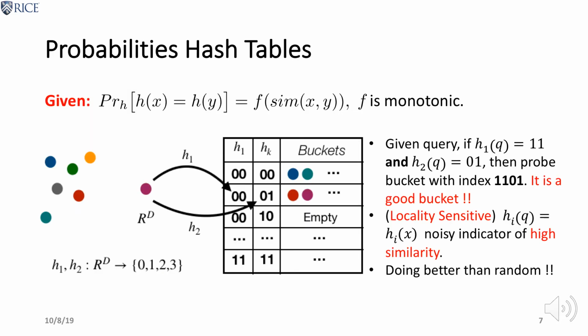Let's first introduce some background knowledge about locality-sensitive hashing before going into the details of our algorithm. Let's say we have access to a hash function where the probability of agreement is a noisy indicator of high similarity. Given a point database, we can get, let's say, two independent hash functions and process all the data points accordingly. When a new query arises, we can get the hash code in a similar way, and by just looking at the single bucket, we can get all the candidates of the near neighbors. The argument is that with high probability, we're getting similar samples.